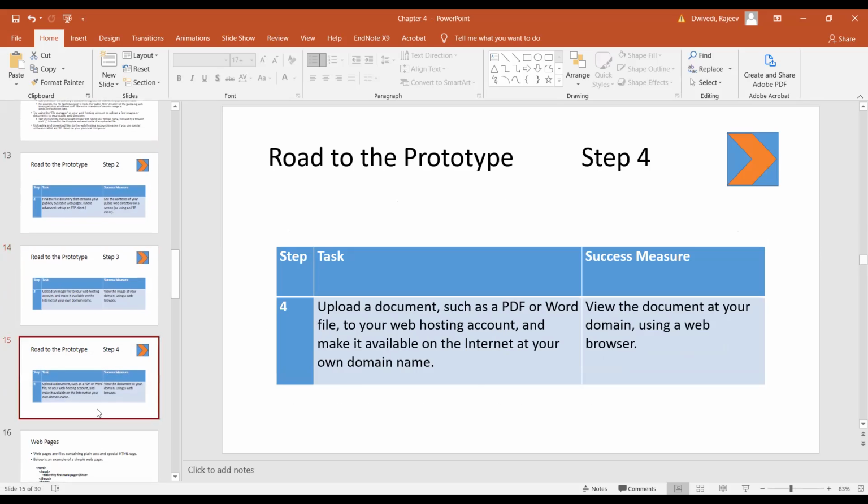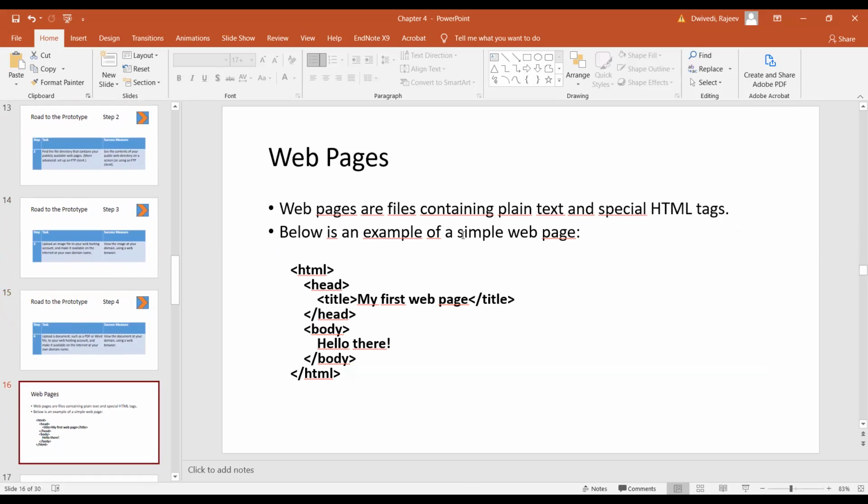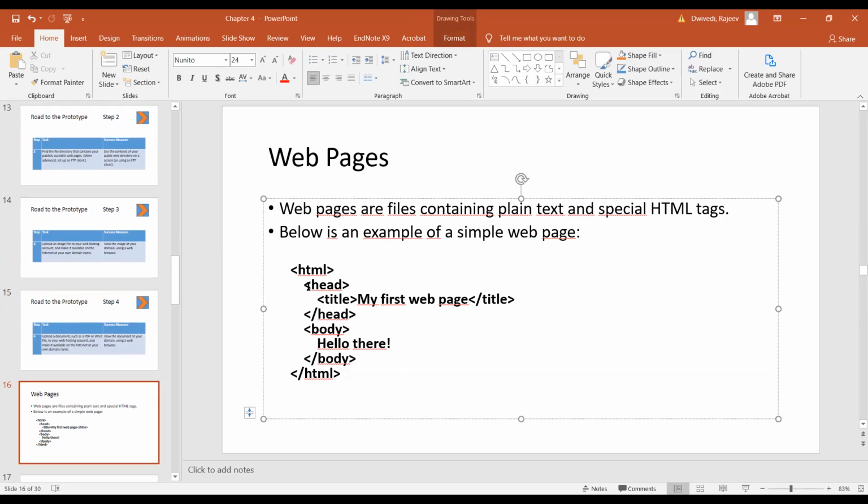So the task: read the web page. I just demonstrated how the web page looks at the backside. What is the source, how it starts. This is a language, hypertext markup language, and the head. So this starts with the HTML tag, and this is the end tag, which has this slash. And under this HTML, the head is from here to here. So this is going to be your heading, for example, my first web page. The heading is under this, and the title starts here.